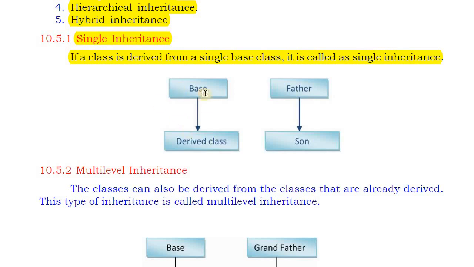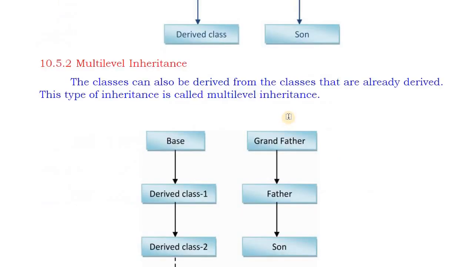In this picture you can see this is the base class and here it is the derived class. The arrow direction indicates that from the base class we are creating this derived class. This derived class is created from only one base class. When a class is created from only one base class, it is called single inheritance. Here, for example, from father class we are creating a new class son. So this is about single inheritance.